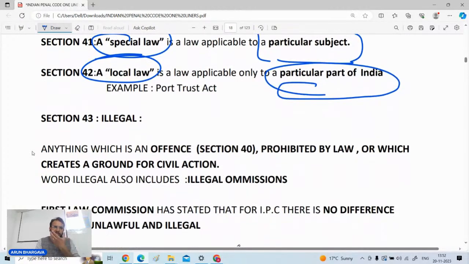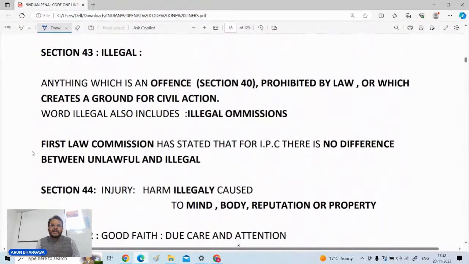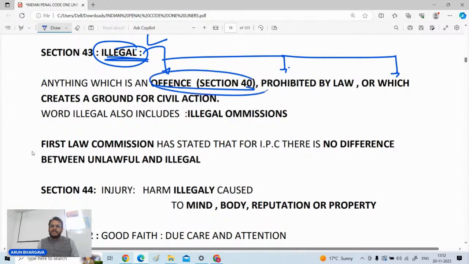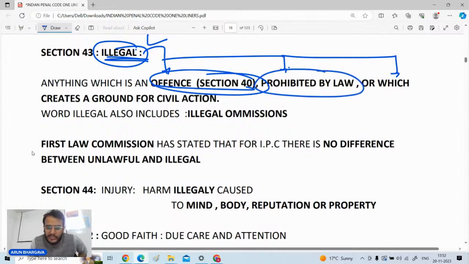The next definition that is important is the definition of the word illegal. Illegal means anything which is an offense, anything which is prohibited by law, or anything which creates a ground for civil action. Anything which is an offense as per IPC means something which is punishable under IPC. Anything which is prohibited by law means anything prohibited by any other law apart from IPC, or anything which creates a ground for civil action.